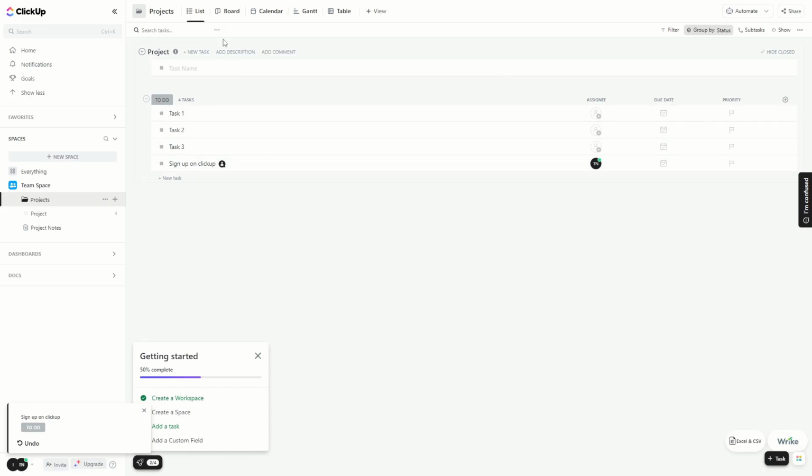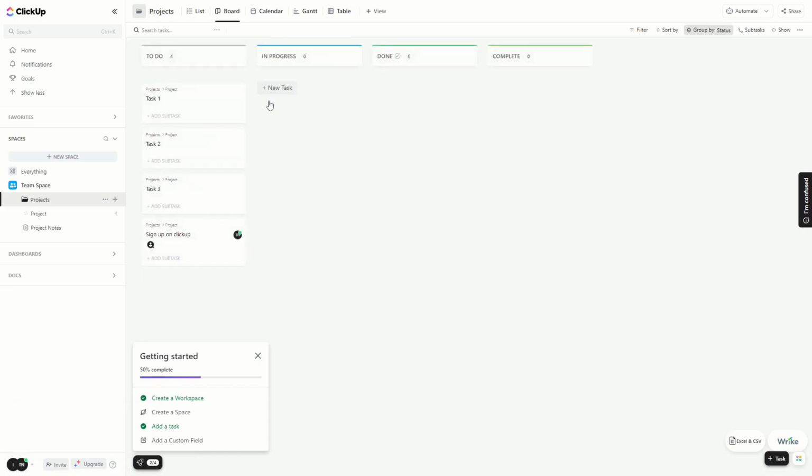And so much about task. Then you have a board here. So you can see you have all of these tasks sorted in columns. That is probably what most people want to use. That is also what I like to use in my project management team spaces.